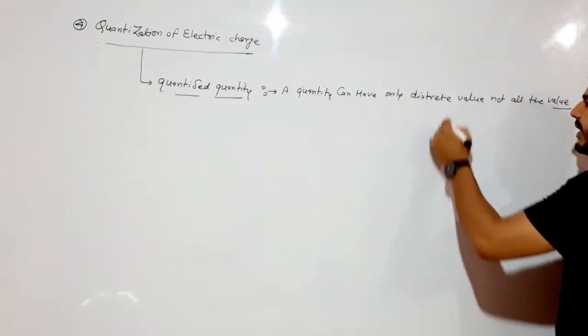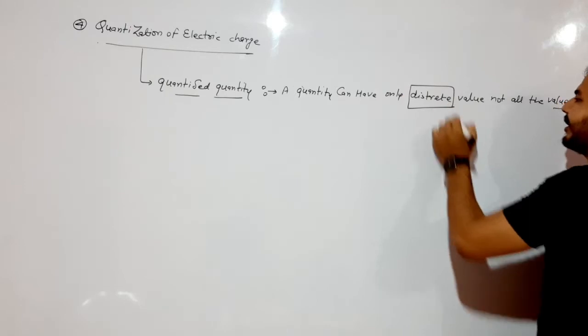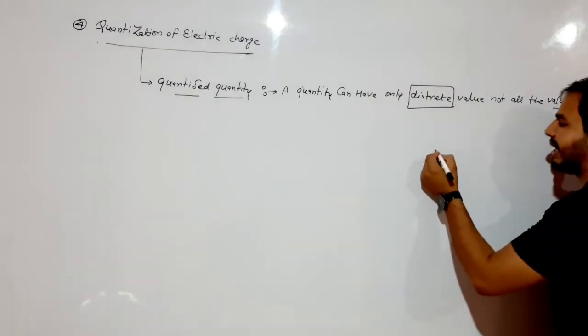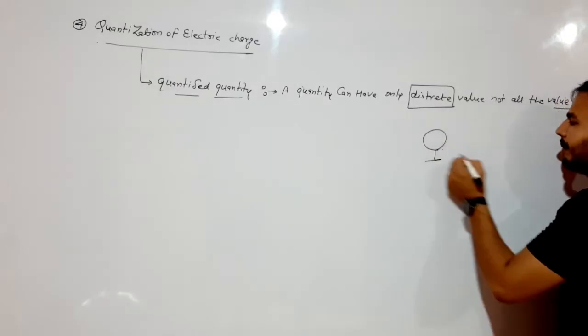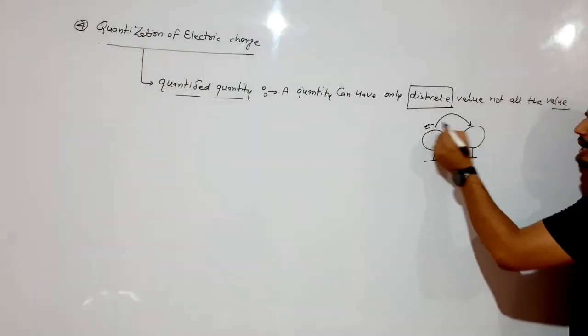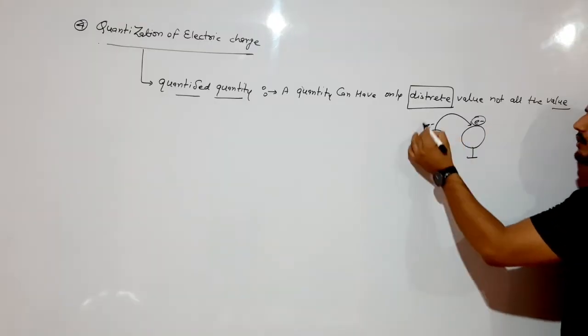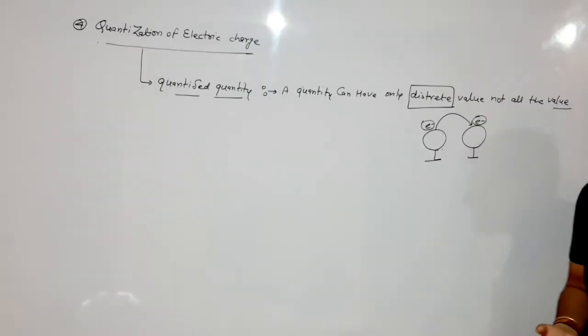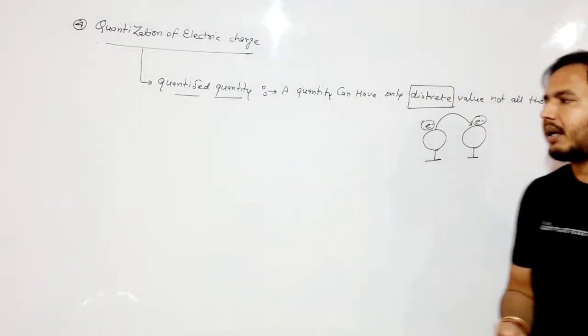What is meant by discrete value? We can explain it by this theory. When two different bodies are rubbed against each other, one body removes electrons and the other body collects electrons. Electrons are numbers.